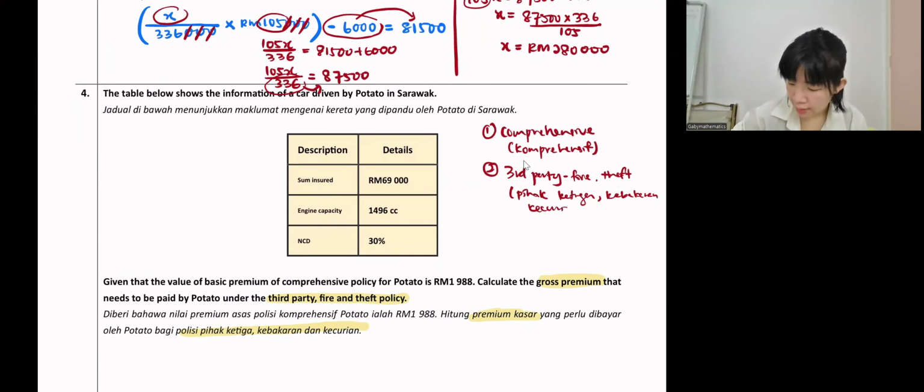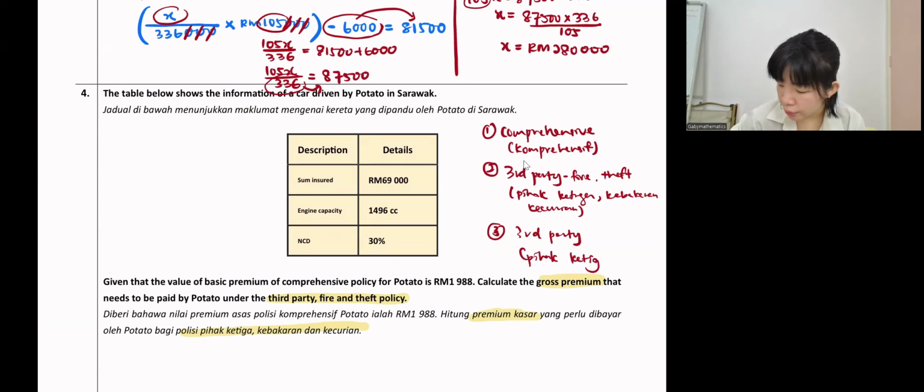The cheapest one, the third one, is just third party. So for motor insurance, it is always these three things. Now they ask us to find third party fire and theft, which is the second one. The second one is always how many percent of comprehensive? Just remember this, if your exam is next week.